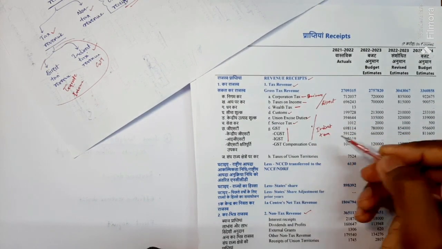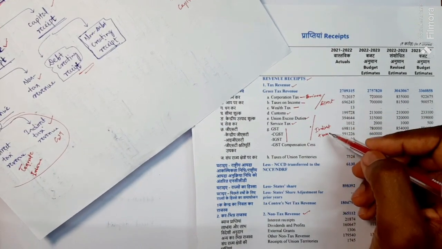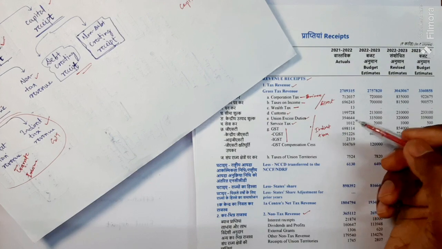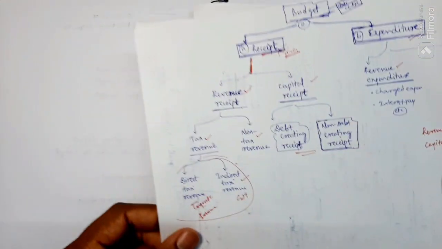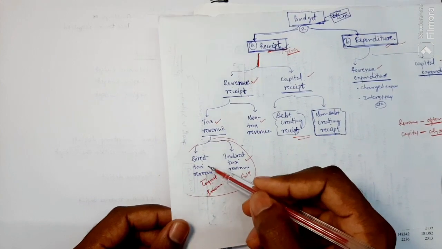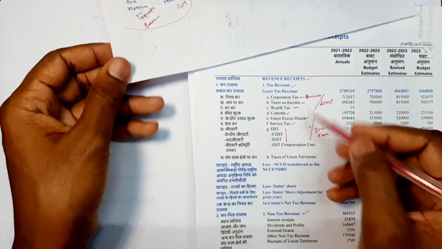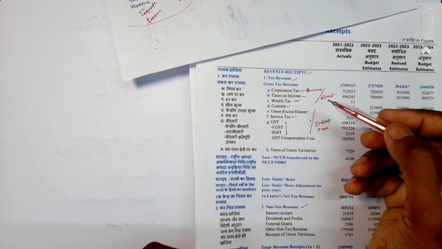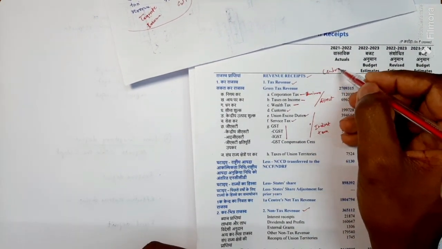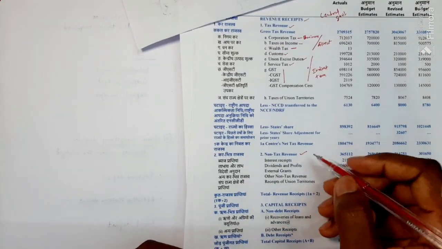I have explained very clearly what direct and indirect tax are in class 2 of this playlist. You can go and watch if you are interested. This is direct tax, and these are the indirect taxes the government puts. This is actually the central government budget. And non-tax revenue means